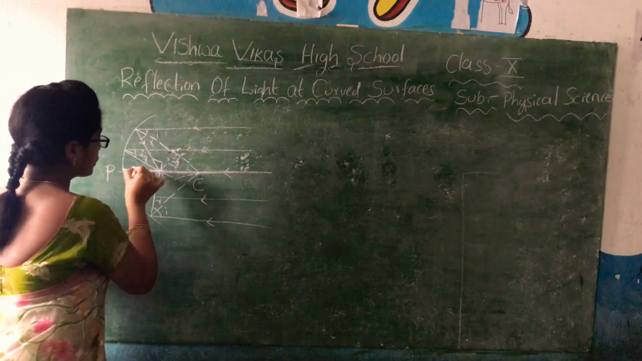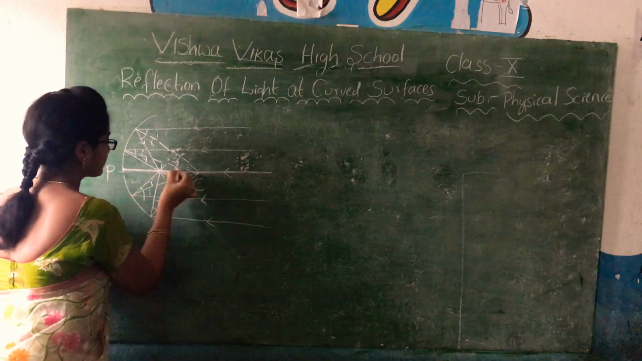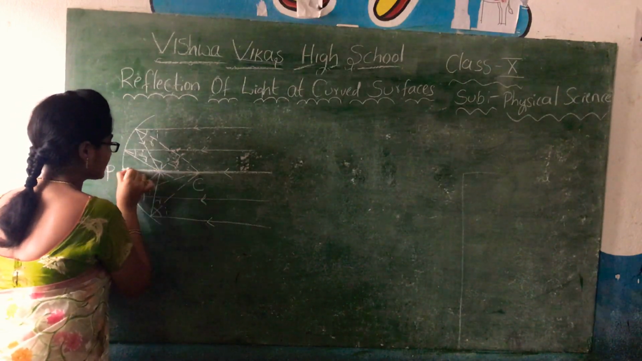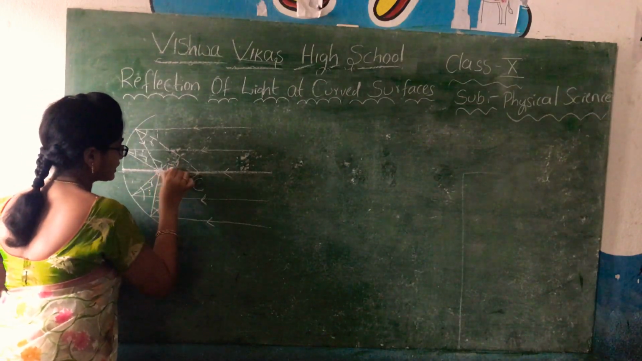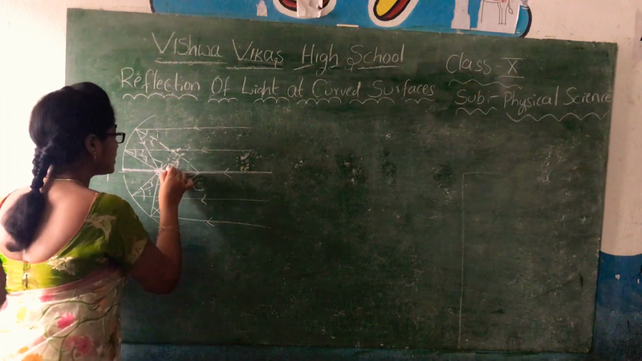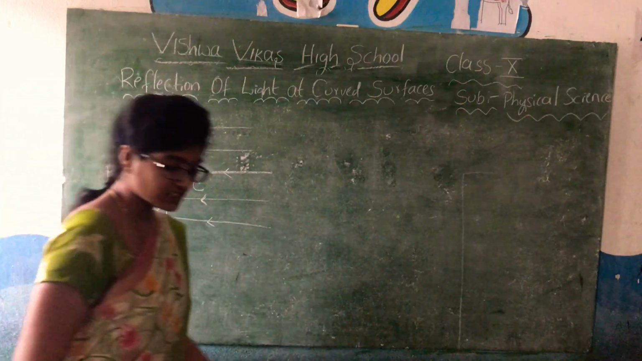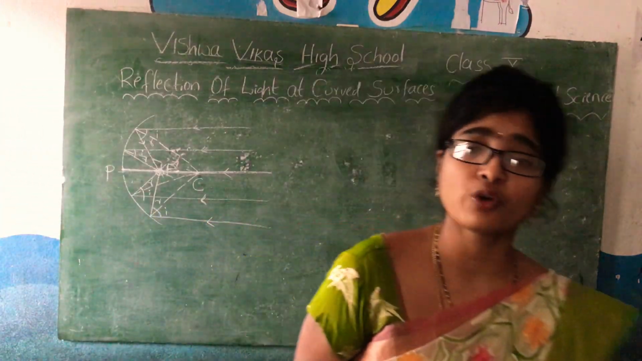Yes? So I hope you are understanding. Reflection also takes place at the same angle: incidence angle, reflection angle. So all are meeting at one point and we take it as the focal point F. So this is how we studied how to find the focal point.